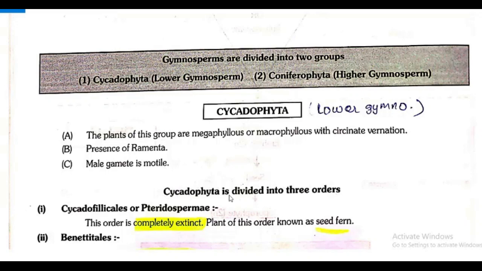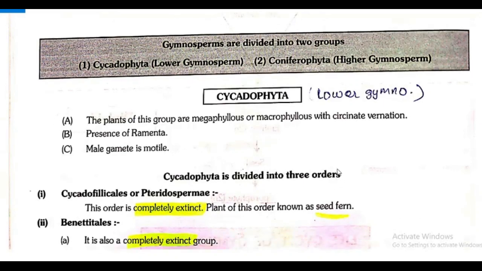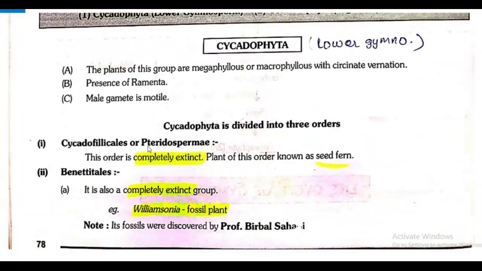Cycadophyta is again divided into three orders, Cycadofilicales or Pteridospermae, Bennettitales, then Cycadales. See once again what we are saying here. Cycadophyta lower gymnosperm is again divided into three orders.